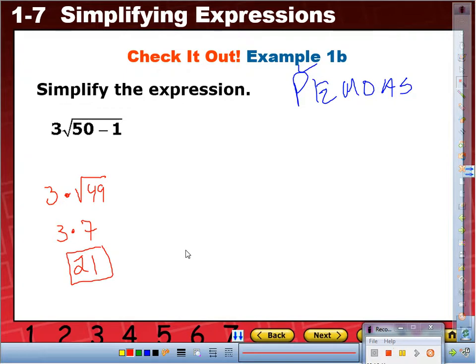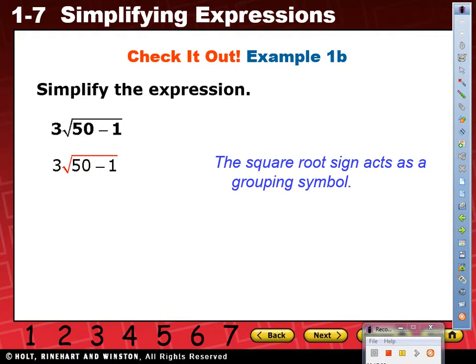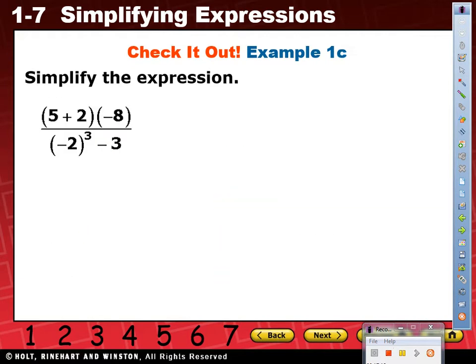Hands if you got that. Okay. Yeah, guys, check this out. Be careful with these because some of us get confused. Everybody look up, please. Some of us get confused with cube root of 50 minus 1. This is not the same as that. Notice that the 3 is over here. That means it's multiplying. Okay? All right, let's move on. Next one. Copy that one. See if you can do that one by yourself. Go.